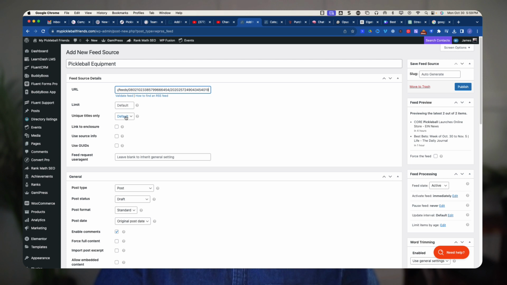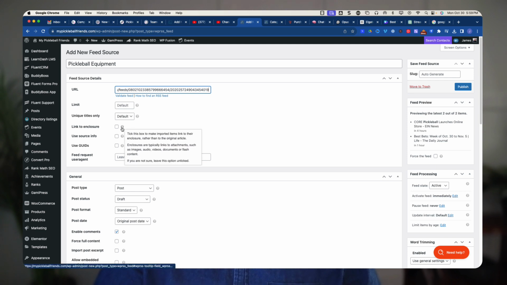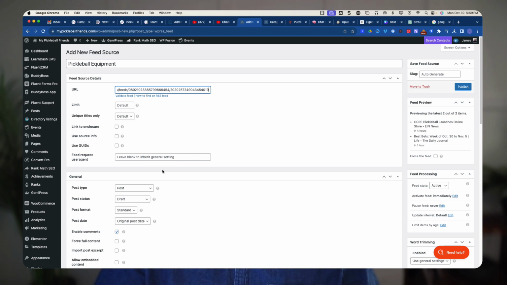Unique titles only. That's what I had it set up as well. Link to enclosure. So this is an interesting one. What this one does is, tick this box to make imported items link to their enclosure rather than to the original article. Doesn't matter to me. They can leave the website if they want. That's fine. So I'm not going to click that.